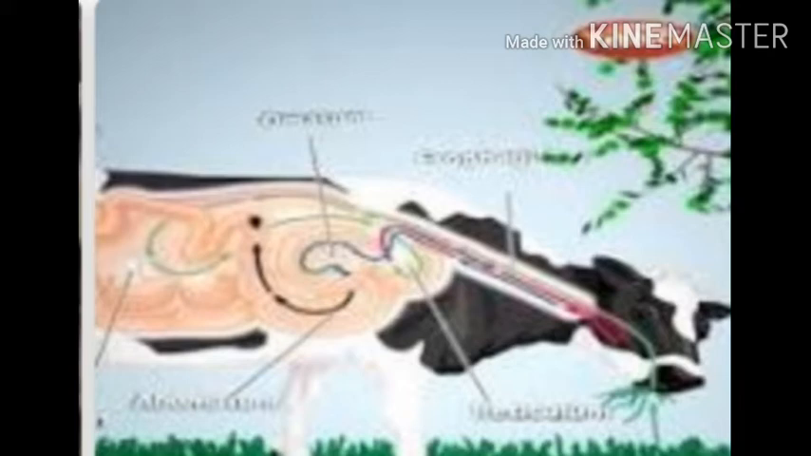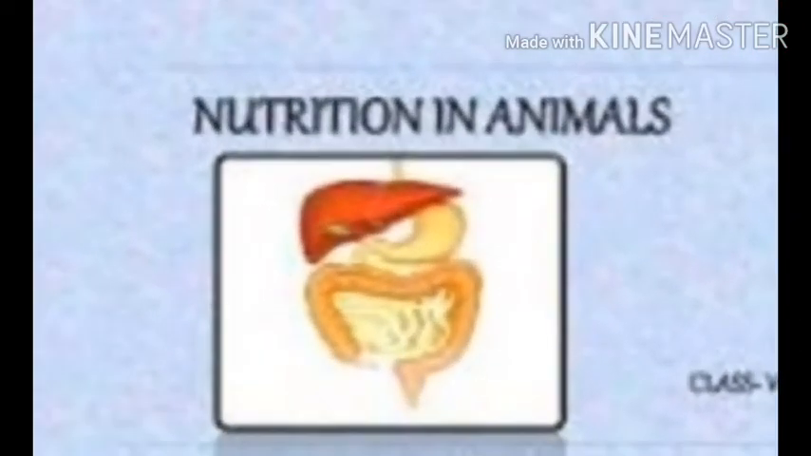The food is separated into layers of solid and liquid materials. Solids clump together to form the curd or balls. The curd is brought back from the rumen to the mouth where it is chewed slowly, completely mixing it with saliva, and it is broken down further.